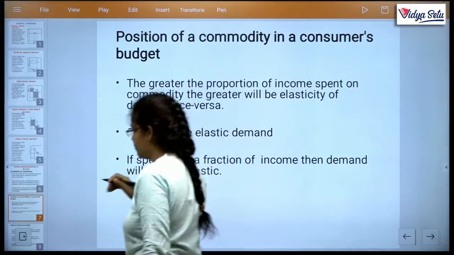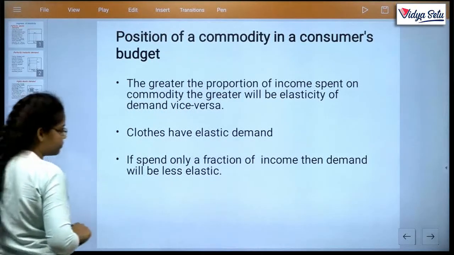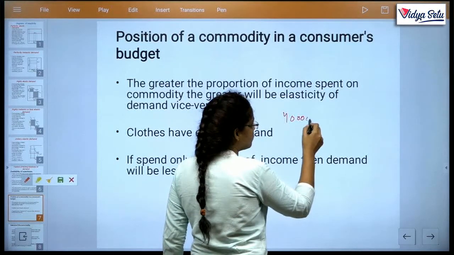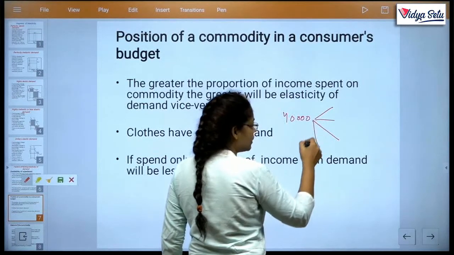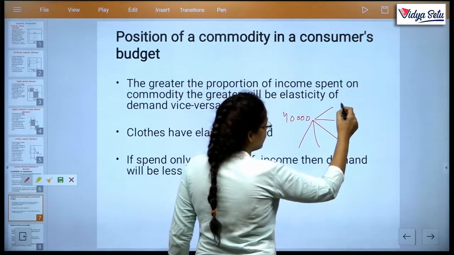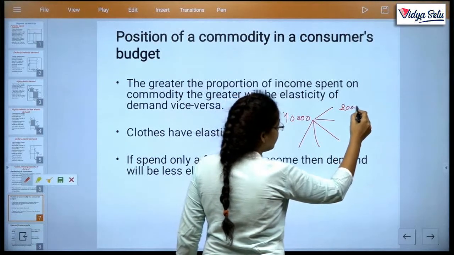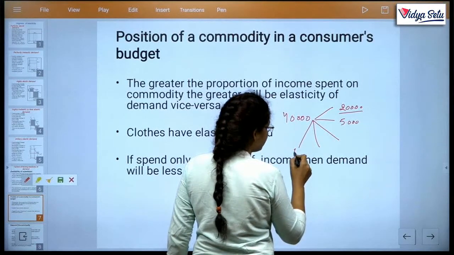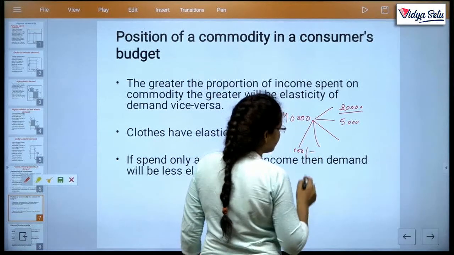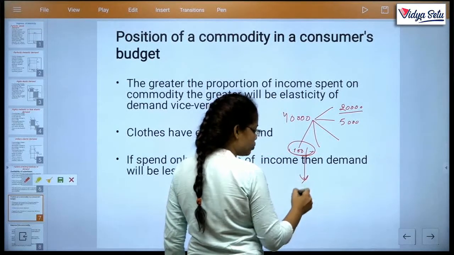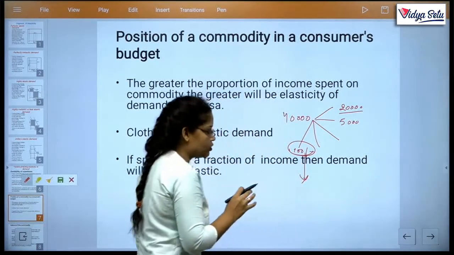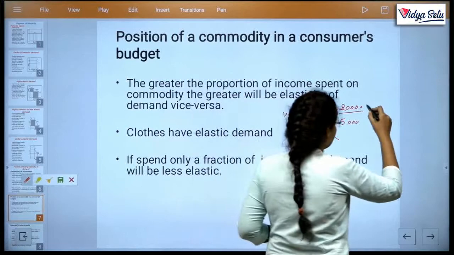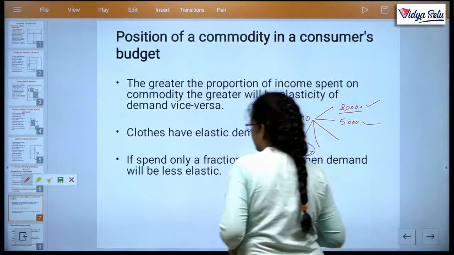If in my budget, say suppose my income is 40,000, clear, it's divided into multiple parts, and I spend 20,000 on a particular good, 5,000 on another good, or say 1,000 or 100 rupees on another good. So if the demand for a small item changes, then mostly I am not affected, but if a big item changes, then I am affected.